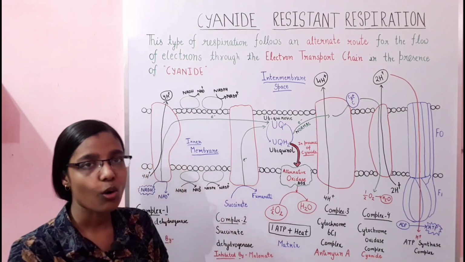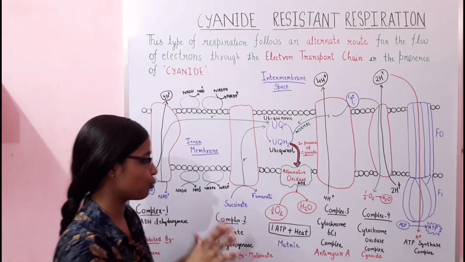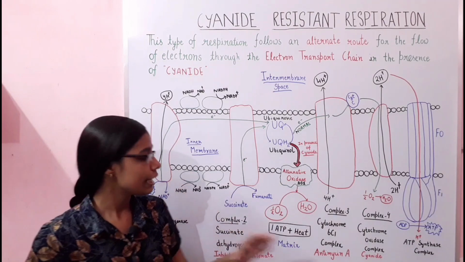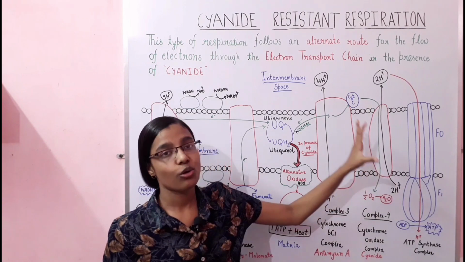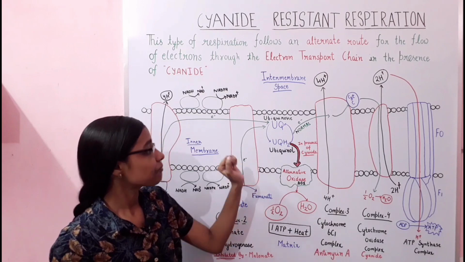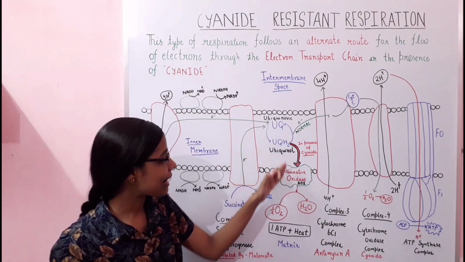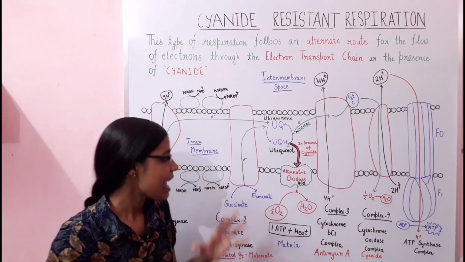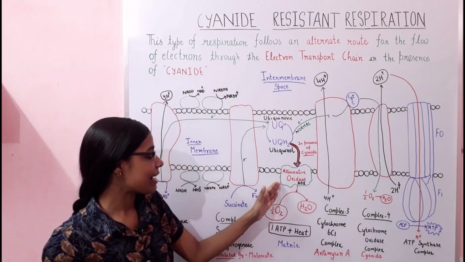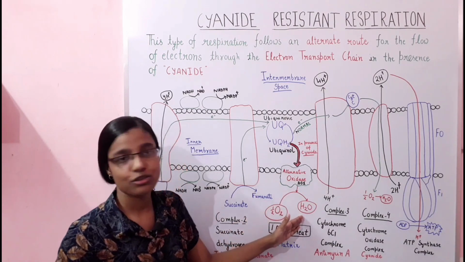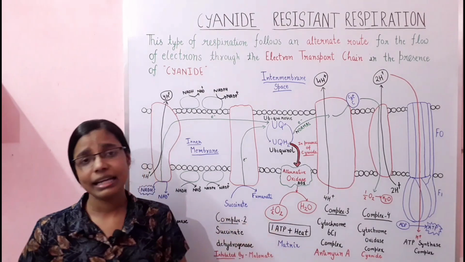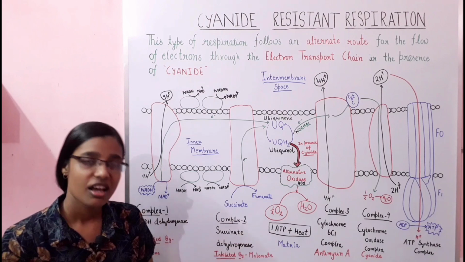So in the case of cyanide resistant respiration, due to the presence of an inhibitor, that is cyanide, azide or any other inhibitor that inhibits complex 4, a different route is followed, in which electrons from the ubiquinol are accepted by the alternative oxidase, and then the electrons from the alternative oxidase are accepted by oxygen, giving rise to water. Ultimately in this process there is generation of 1 ATP and lots of energy is lost as heat.